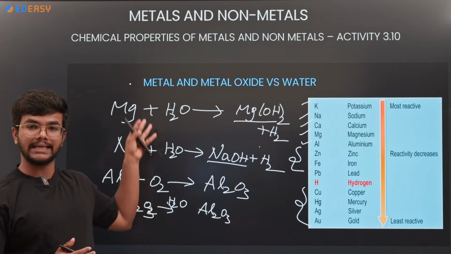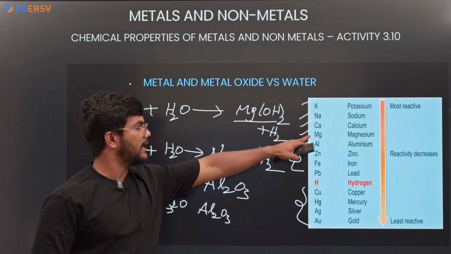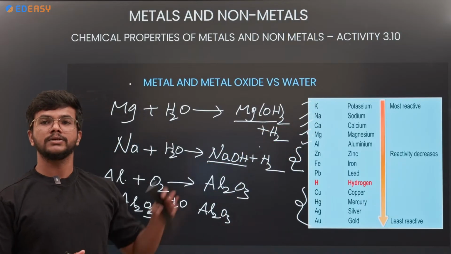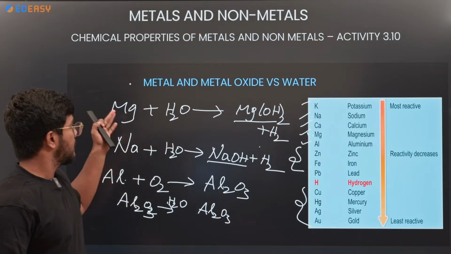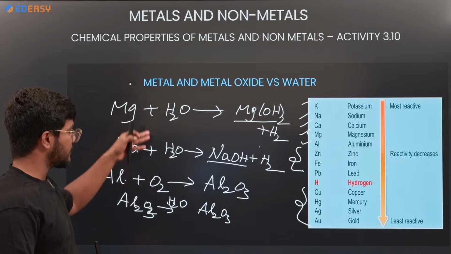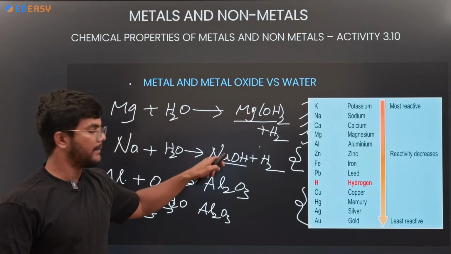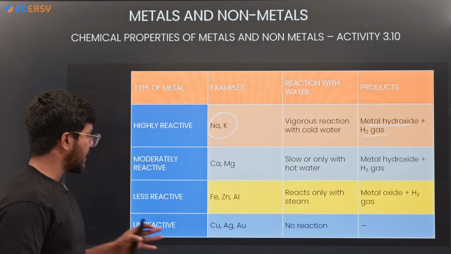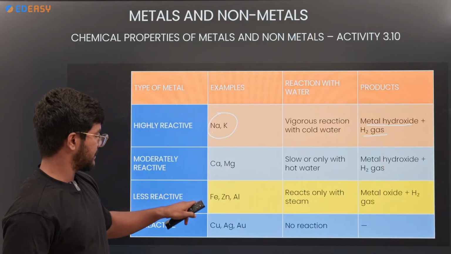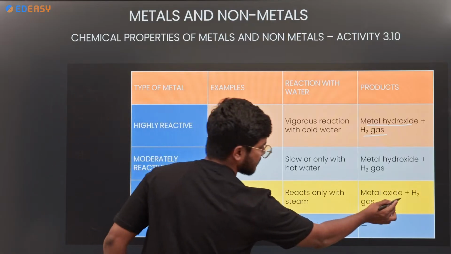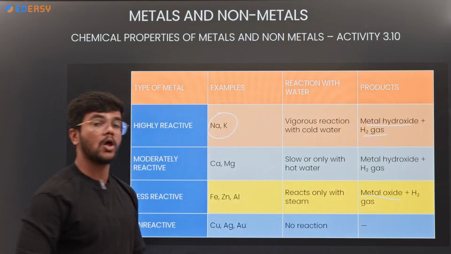So magnesium and sodium are both high reactive metals. When they react with the water molecule, they give metal hydroxide with hydrogen gas. But in the case of low reactive metals like iron, zinc, aluminum, they do not give the metal hydroxide. They will give metal oxide.